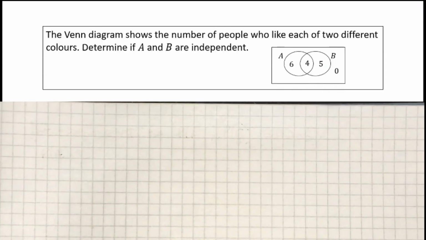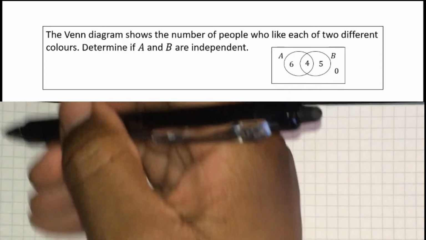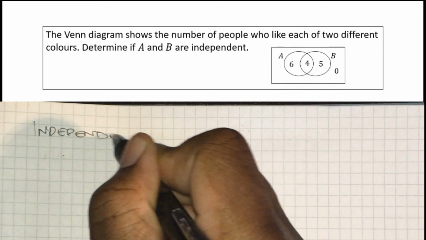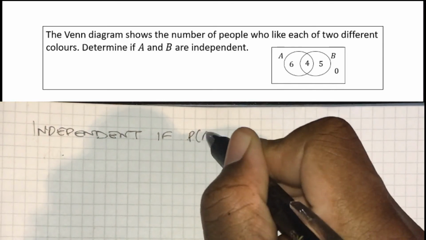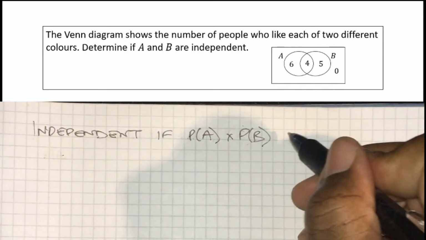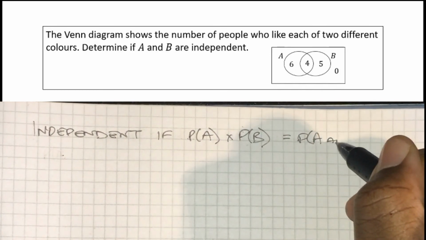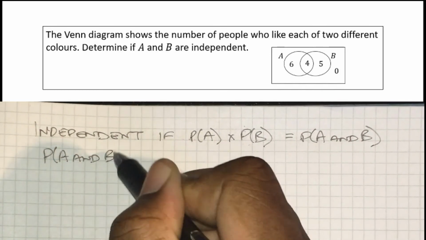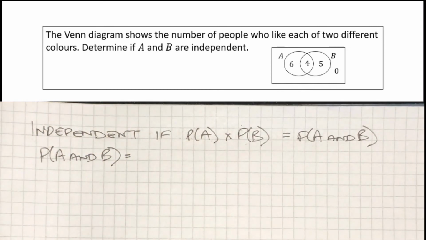So in this question, we're told that the Venn diagram shows the number of people who like each of two different colors, color A and color B, and we're asked to determine whether or not these are independent. So as I've said, we start with the statement: independent if the product equals the intersection. I'm going to start by stating the intersection. I can see here for myself the overlap. There are 4 people here, so a frequency of 4. I need to quickly just calculate what the total frequency is. So that's 15.